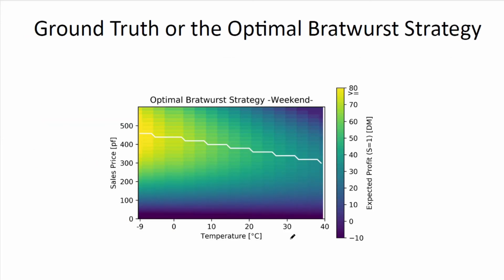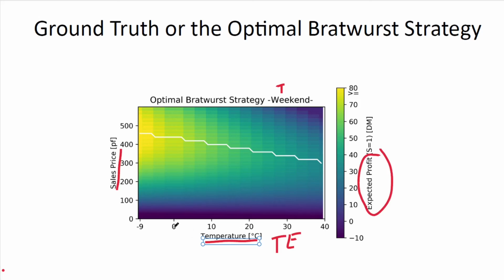Fortunately, we know the ground truth of our problem, or as I call it, the optimal Bratwurst strategy. For every temperature, for every day type, either weekend or weekday, and for every sales price, we can extract from the game mechanics what profit we are expecting, and this is color coded in this plot.